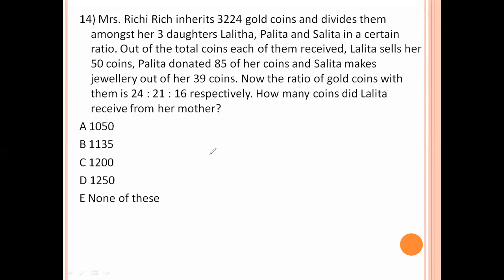So here we see that Lalita has 24x plus Lalita sells how many coins? 50 coins. Next, Palita. Palita has here 21x plus 85.